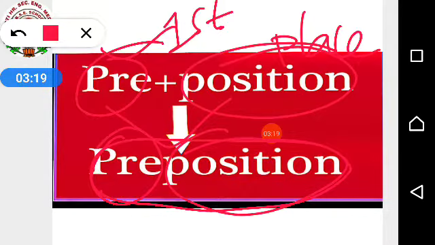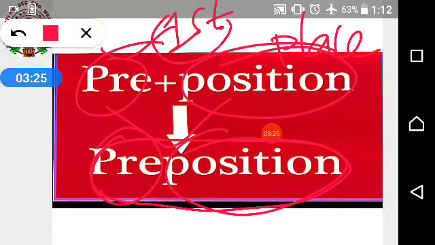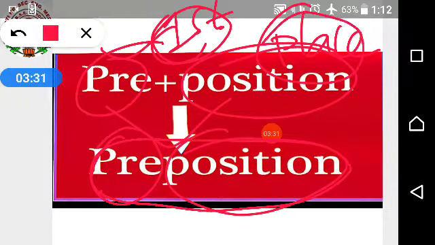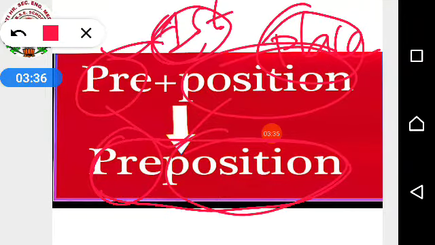Understood? So what is the meaning of preposition? Any word that we are putting before, pre, pehla, putting means placing, position dena. So the words which we are putting or placing before a noun or pronoun, that is known as a preposition.